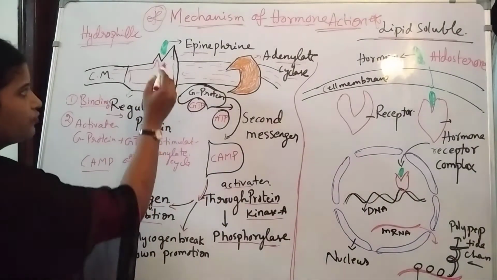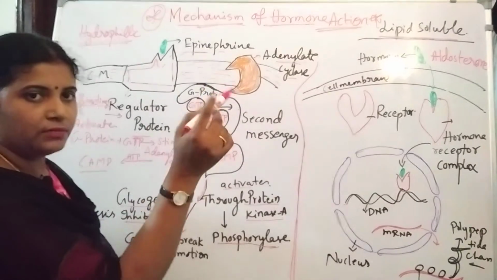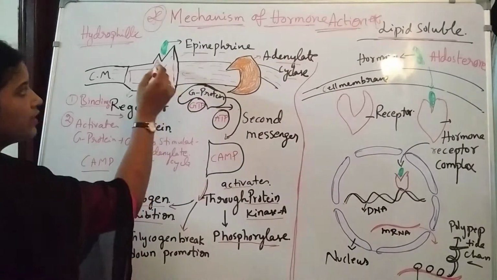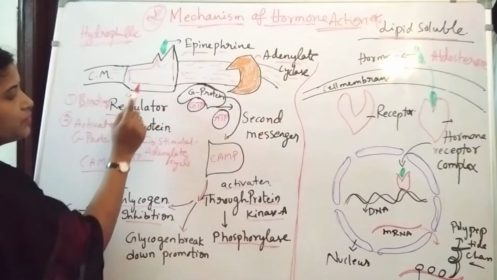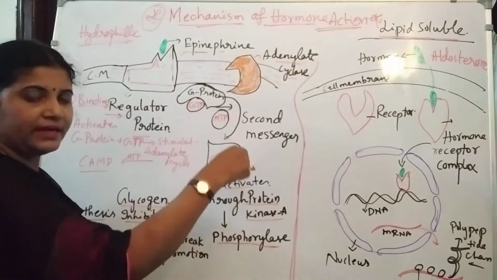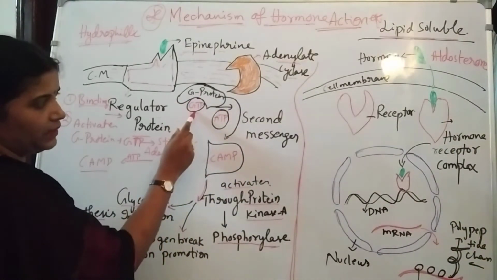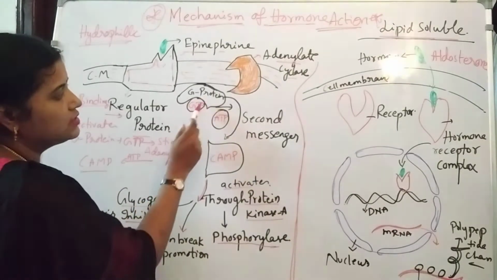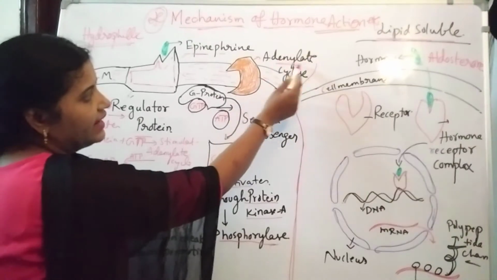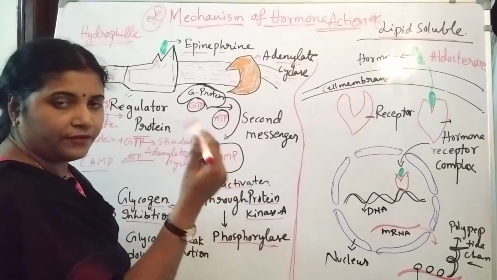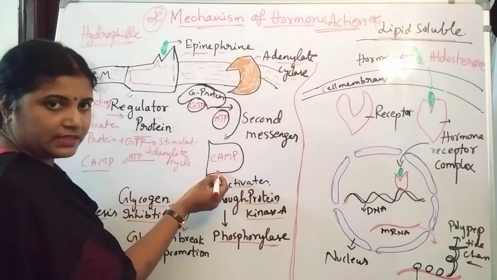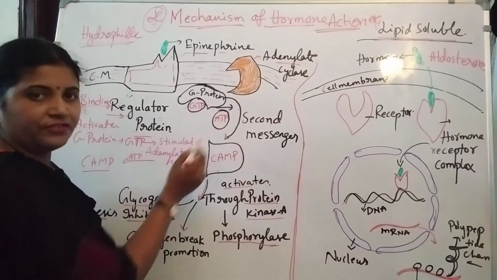Once again, see: hydrophilic hormones are nothing but water soluble, they can't enter through the plasma membrane. So what happens, they attach with the regulator protein, and it stimulates the other actions, like the G protein binding with GTP, and this G protein complex with the help of GTP shows its effect on adenylate cyclase to form cAMP, with the help of ATP molecules.